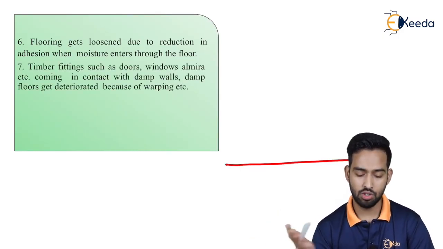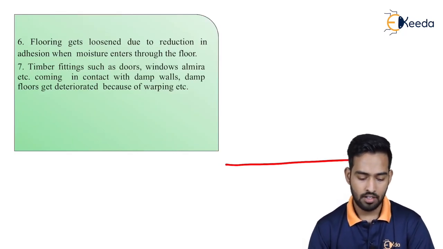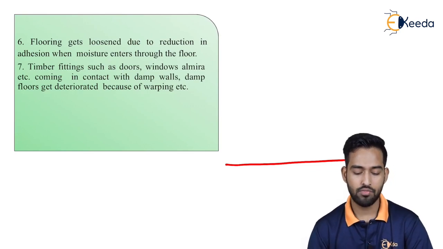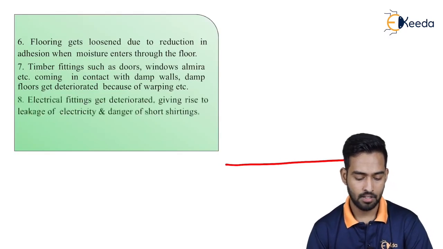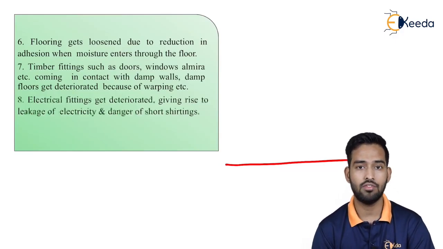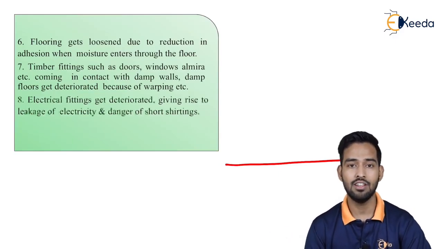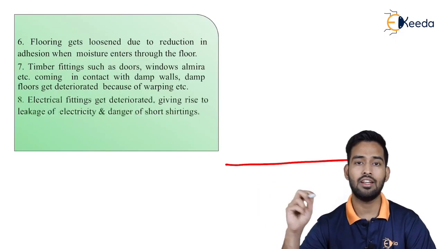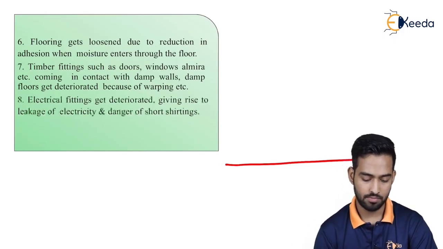Timber fittings such as your doors, windows, etc., coming in contact with damp walls and damp floors get deteriorated because of warping action. Then electrical fittings get deteriorated, giving rise to leakage of electricity and danger of short circuits. Many of us have seen this. Short circuits take place because of dampness. In the rainy season, we have mostly seen rain enter your walls, and your electric lines are in the walls only. If there is some leakage in electricity, it will result in short circuits.